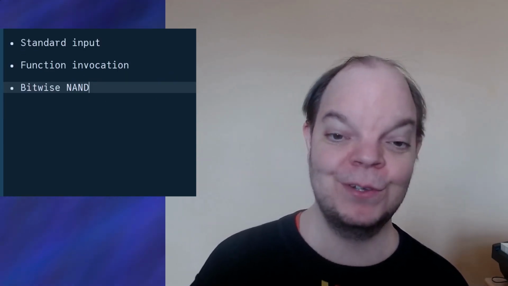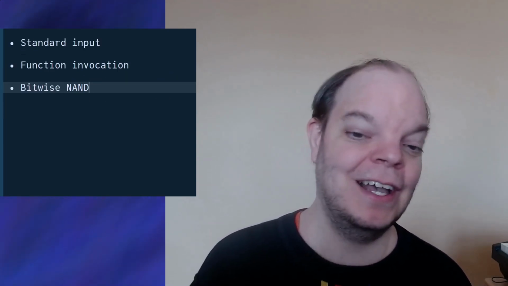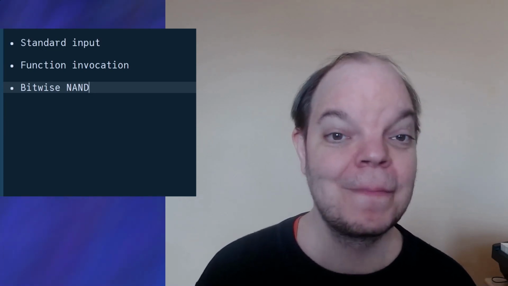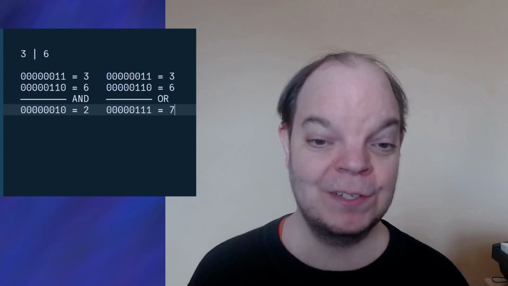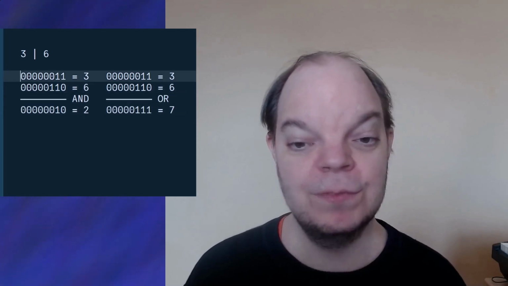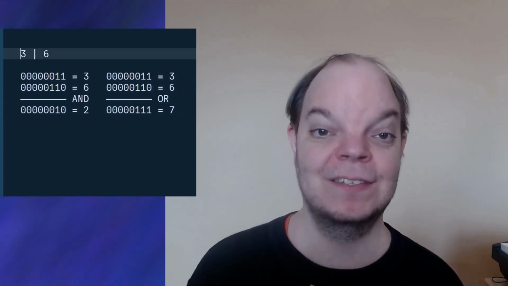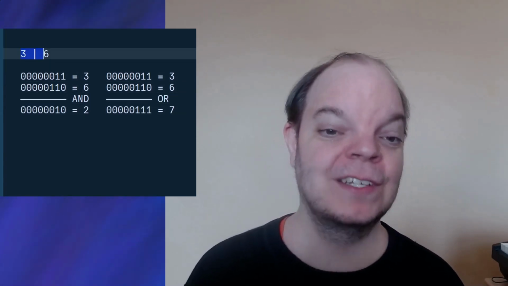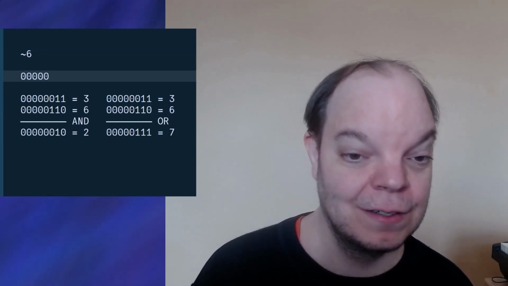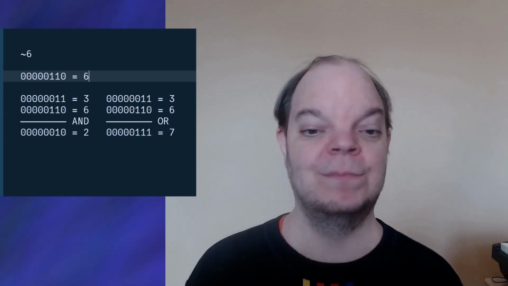Okay, but when I talked about the Funciton operations, I said NAND, not AND. So what's going on here? Well, there is one more bitwise operation, which is bitwise NOT, which operates on only one number at a time. So let's see what the bitwise NOT of 6 is. In most programming languages, it is written with a tilde character. So let's take the binary form of that number.